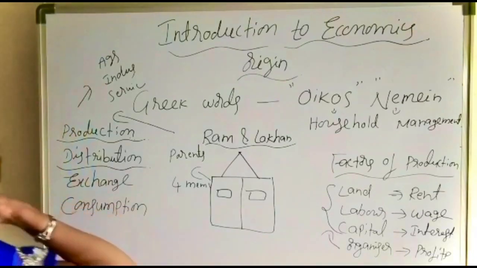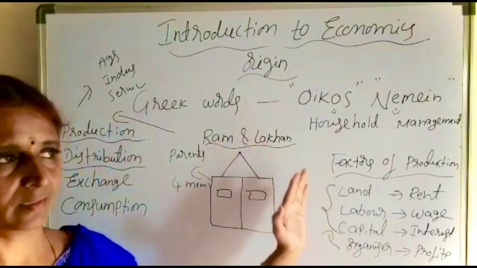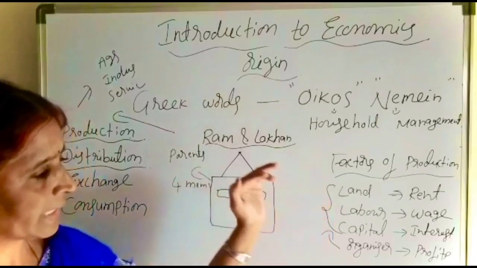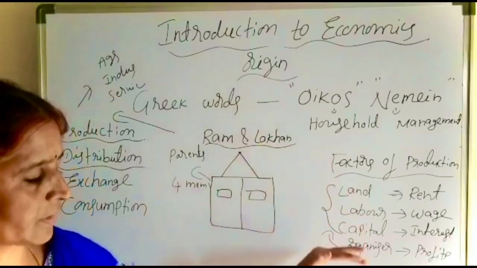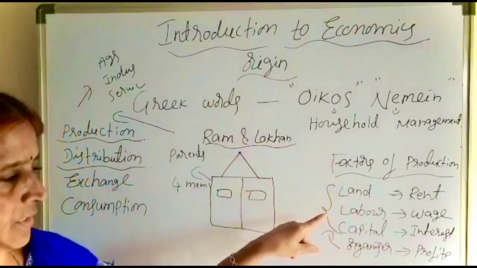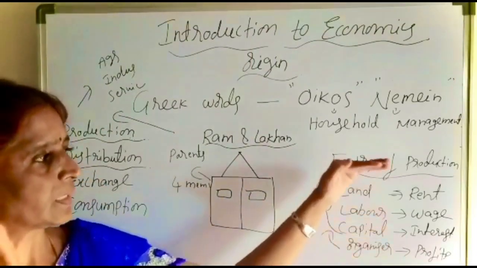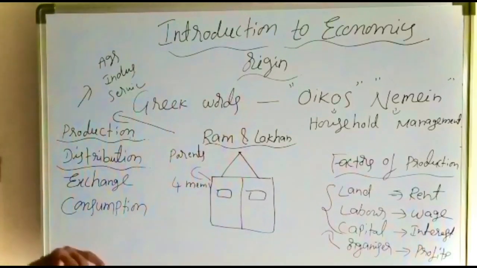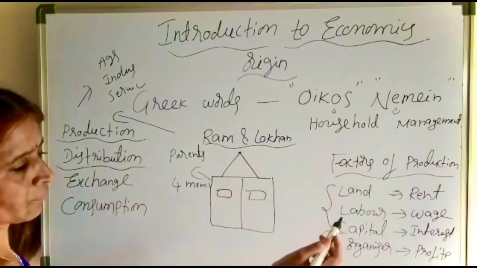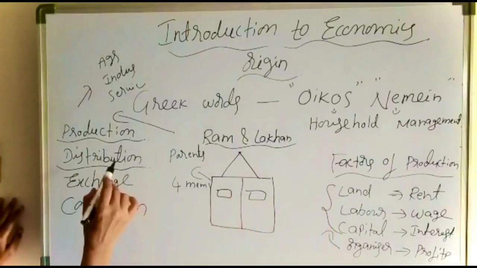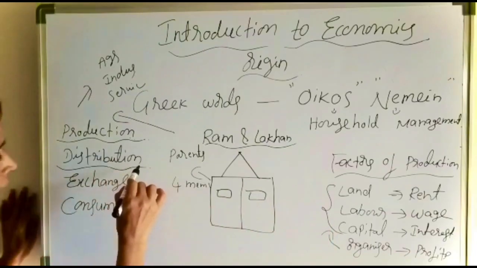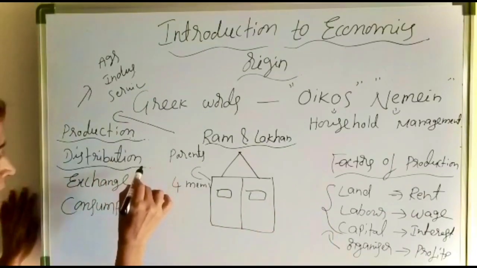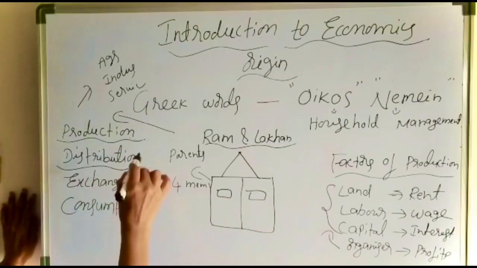So in this way, in the production process, 4 factors are used, and by using the services of the factors of production, the owner of the business has to pay the remunerations to the factors in the form of rent, wages, and interest. So all the economic agents, by providing their services in the production process, will get their remunerations in the form of rent, wage, interest. It is called the distribution. Payment of remunerations by the owner of the business to the remaining factors of production is called the distribution.